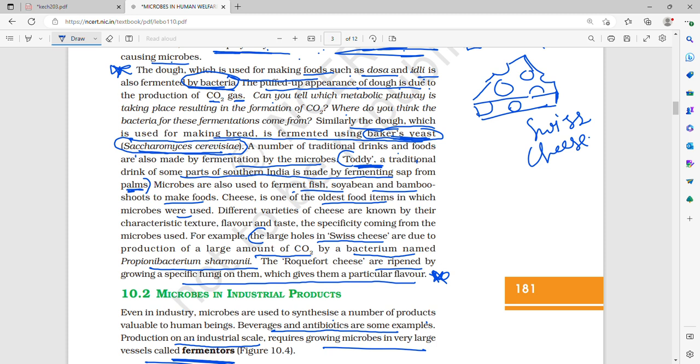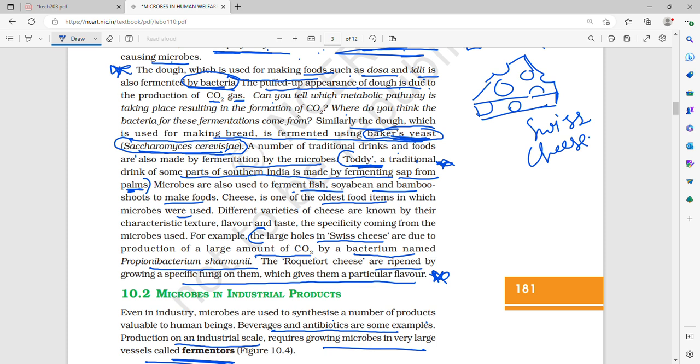What is baker's yeast called? It is called Saccharomyces cerevisiae. Toddy, which is a very traditional drink in some parts of South India, is made by fermenting sap from palms. This is also very important. Microbes are also used to ferment fish, soya bean and bamboo shoots to make food.